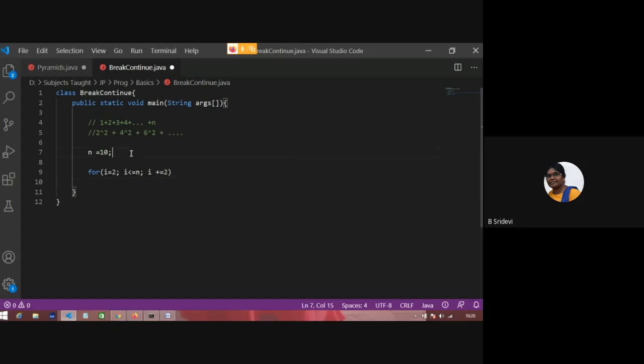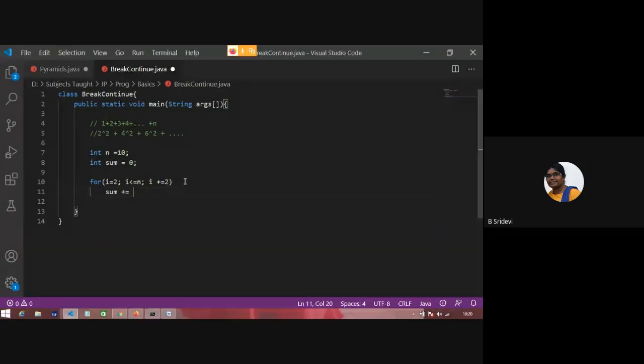Okay. To store my sum, I need an intermediate variable. Okay. So sum is equal to sum plus i into i. Kada? 2 square, 4 square in that way. i into i. So after the completion of the loop, you will have 2 square plus 4 square plus 6 square plus 8 square. So this is the way we write this loop. Okay. Is this clear? Is this clear? Is this clear?